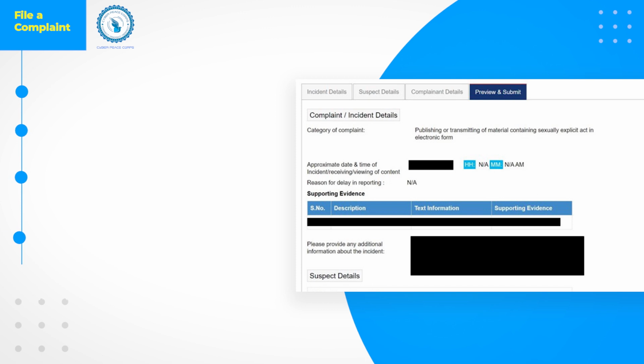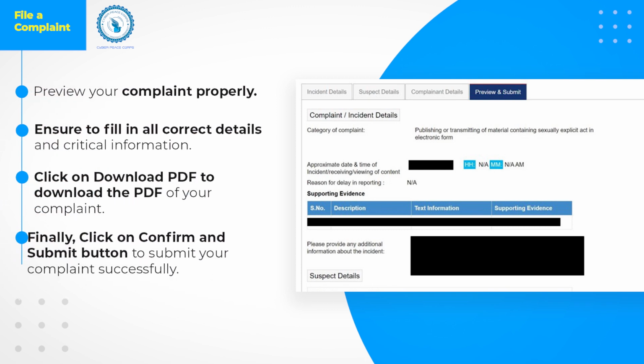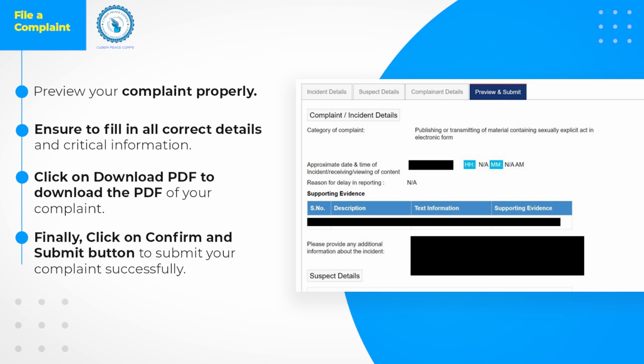This is the last step before you can finally submit your complaint after previewing it. Ensure that you have entered the correct details and you have not missed any critical information. Scroll down the page and you will see Back, Confirm and Submit, Reset and Download PDF buttons. Click on Download PDF to download a copy of your complaint. Click on the I agree checkbox followed by the Confirm and Submit button to submit your complaint successfully.